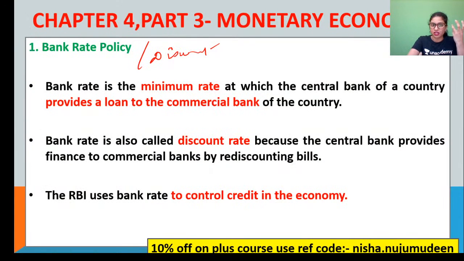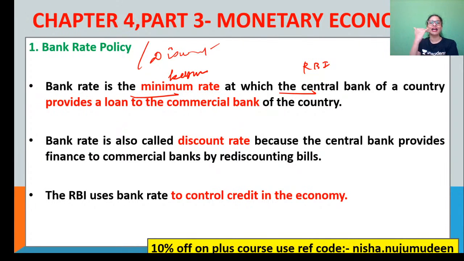So the first quantitative tool of monetary policy is your bank rate policy or interest rate. They are the minimum rate. How do you define that? The minimum rate. The key word is that. And the rate at which the central bank of a country, that is RBI, is giving loans to whom, guys? Is giving loans to all the commercial banks of our country, like your State Bank, your Canara Bank, your Punjab National Bank, etc. So whenever RBI is giving a loan to all these commercial banks at the very minimal rate of interest, that is called bank rate, or in other terms, discounting the bills of exchange.